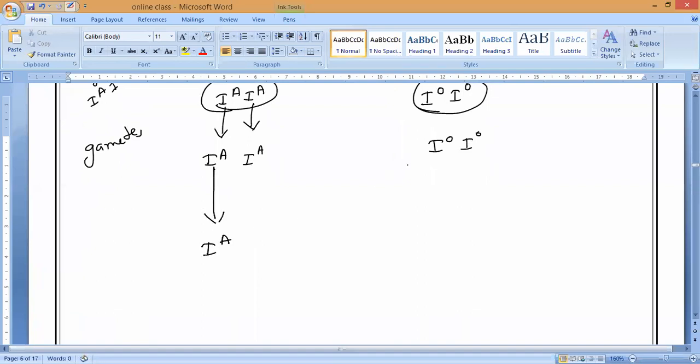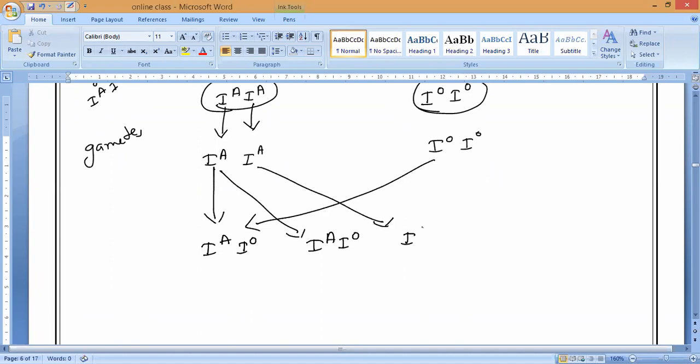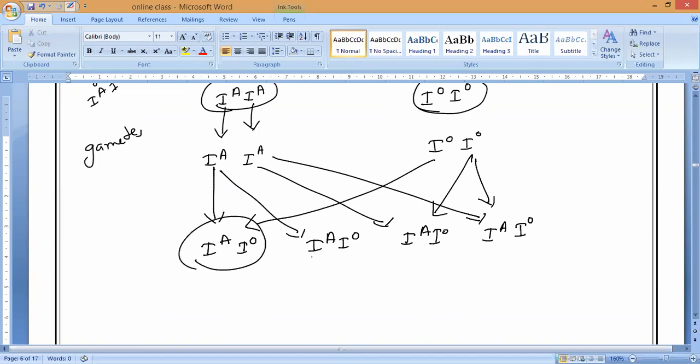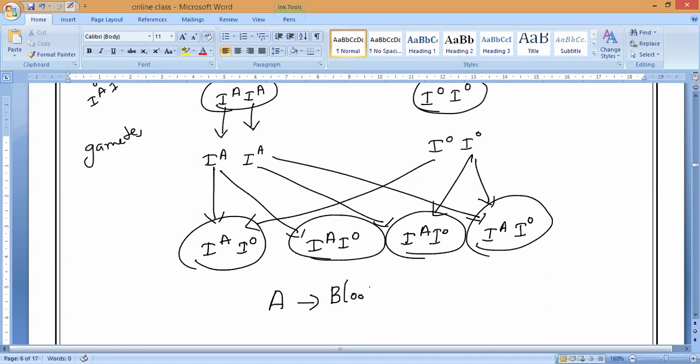The baby will get IA and IO. Next one, IA and IO. Next one is IA and IO. And the last one is IA and IO. So now, if the father has the genotype IA and IA, all the babies will definitely get which blood group? Definitely they will get blood group A. You understand?